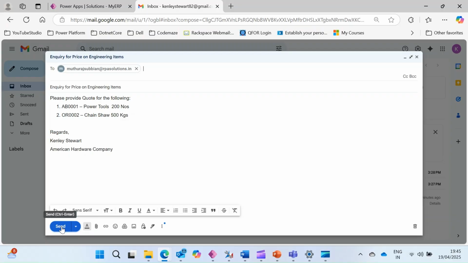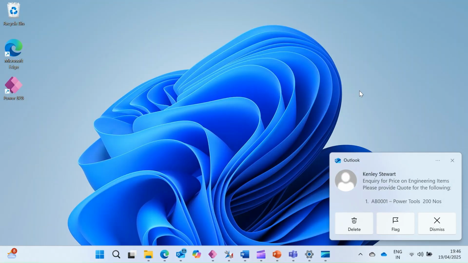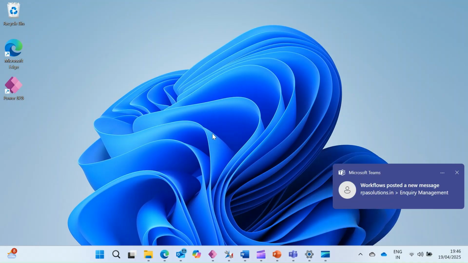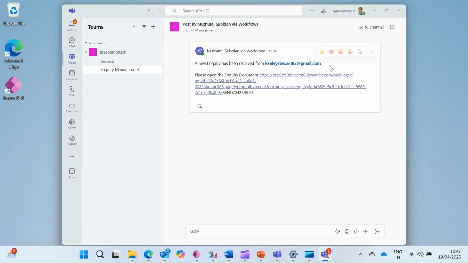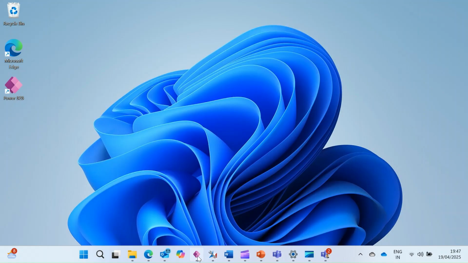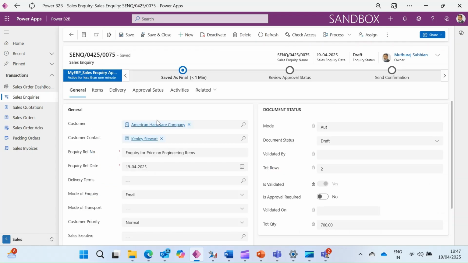Kenley is now sending his email with unstructured information, and we receive the email in few seconds. Without any issue, the Power B2B intelligent automation understands the inquiry requirements and creates the inquiry. Few seconds is what it all takes to process the information and send the notification. We can open the inquiry to verify the information and complete any data if missing.